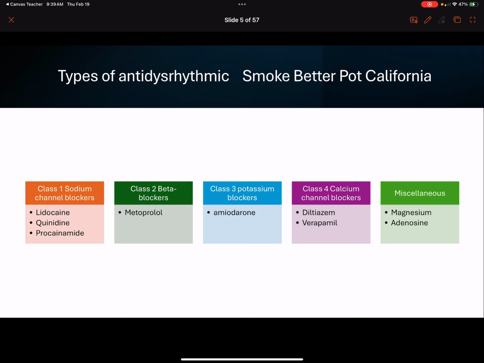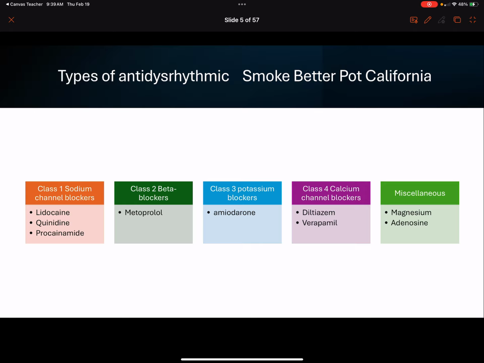There is also some evidence that it can be used in AFib with RVR, so it can be used for a wide variety of things. But in our setting, we predominantly use it for wide complex rhythms. Our most common use is in cardiac arrest and refractory ventricular tachycardias after we've tried other treatments, or stable ventricular tachycardias.